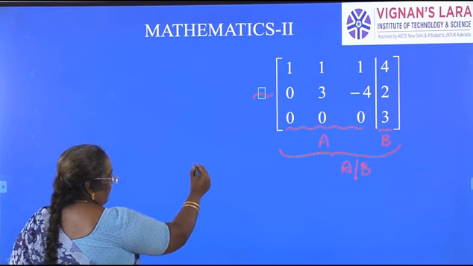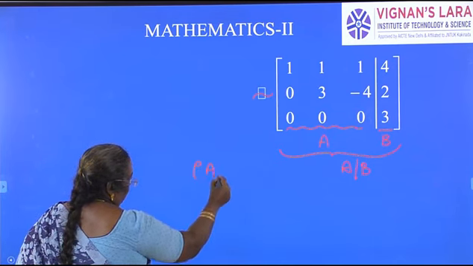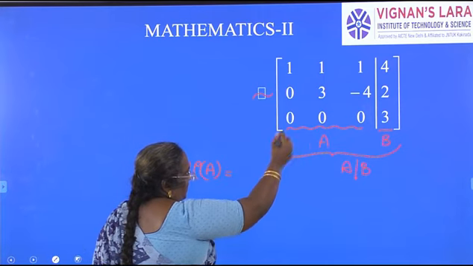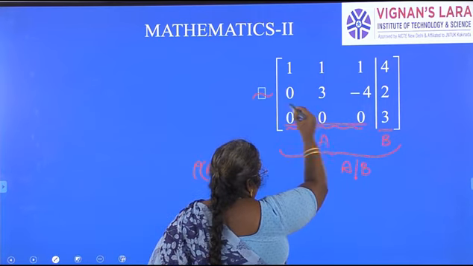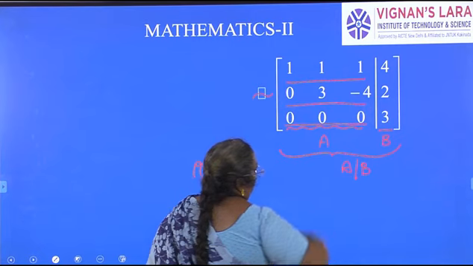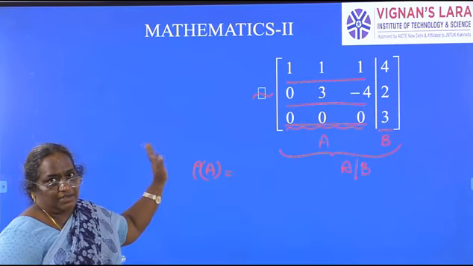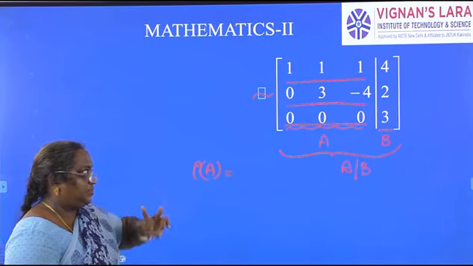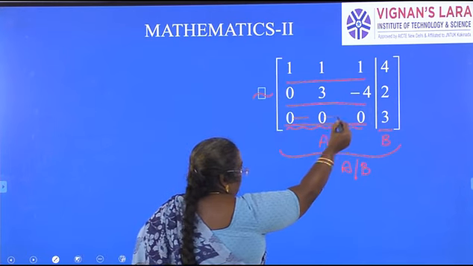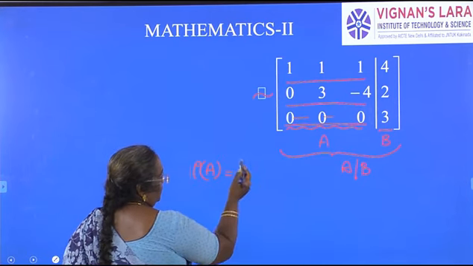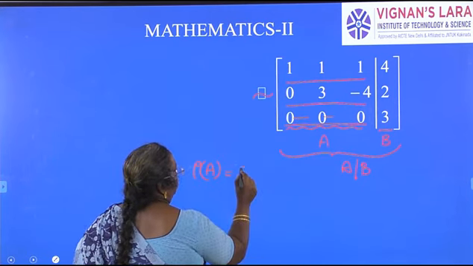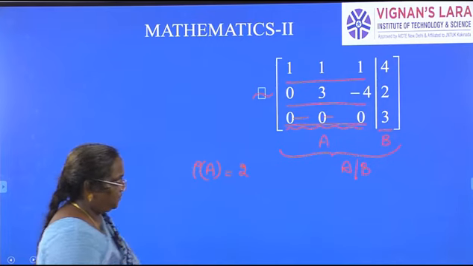What is the rank of A? Rank of A means we have to see the number of non-zero rows here. How many non-zero rows are there? 2 non-zero rows, because this is completely a 0. Rank of A is equal to 2.